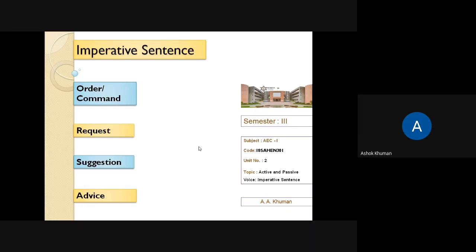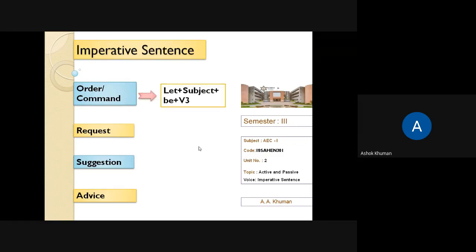Once you remember the passive structure of all four types of sentences, and if you then practice with some sentences, 10 or 15 for each, then you will become confident in converting imperative sentences from active to passive voice.